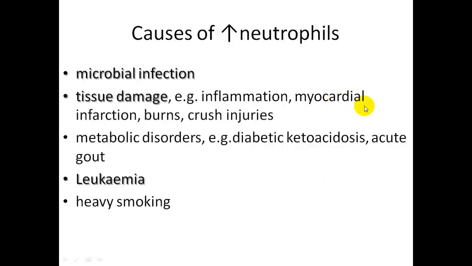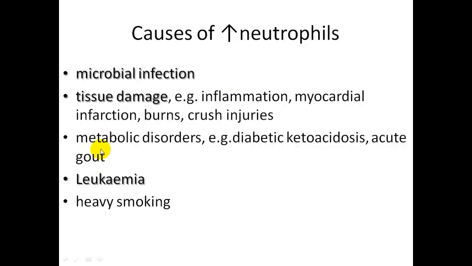These cardiac cells lack oxygen. The extreme lack of oxygen results in infarction, which is known as the total death of the cell as a result of absence of oxygen. But burn injury can also damage the cell. This damaged cell can result in the release of those chemotaxins. Crush injury, as I said earlier, as a result of accidents or whatever kind of injury, all these factors can trigger the release of these chemotaxins.